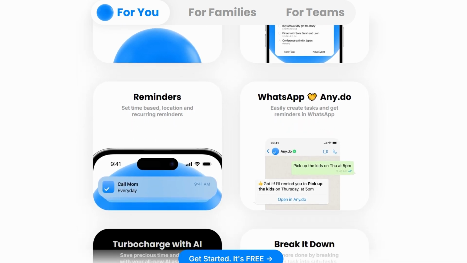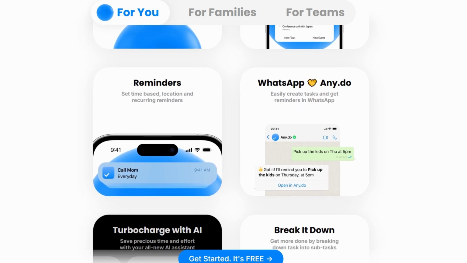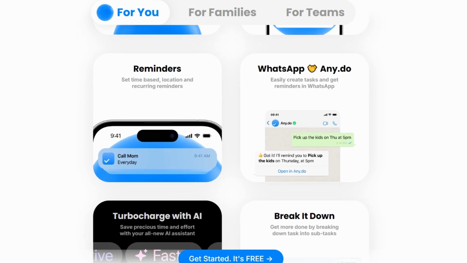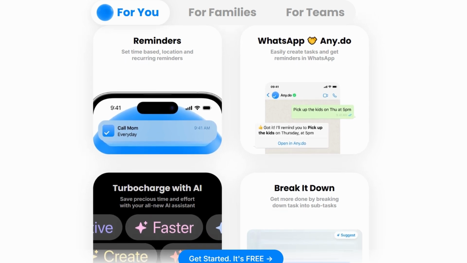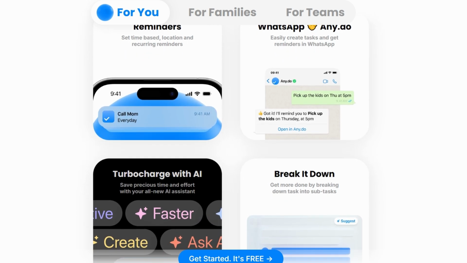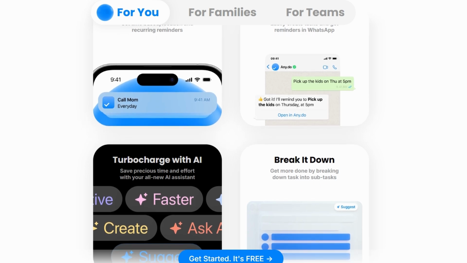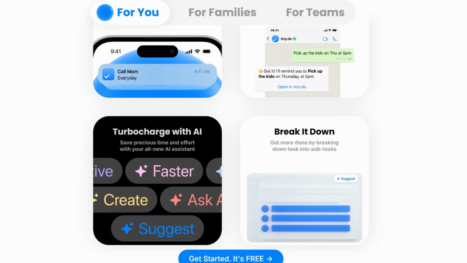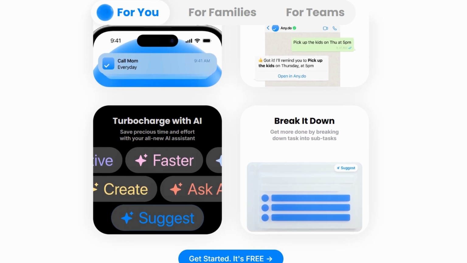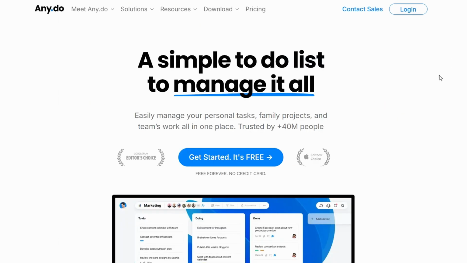Alright, let's get your Any.Do account set up. Don't stress, it's quick, straightforward, and I'll walk you through it step by step. You can use Any.Do across multiple devices, whether it's your smartphone, tablet, or computer. Start by visiting their website or downloading the app from your app store. Just search for Any.Do on platforms like the Apple App Store or Google Play. Click the Get Started button on the home page or app screen.